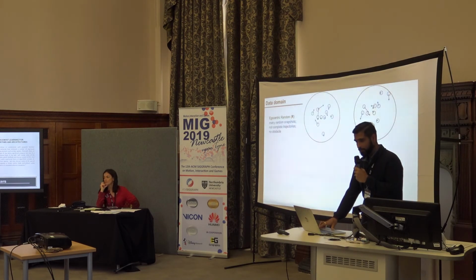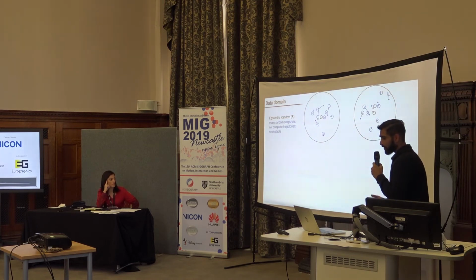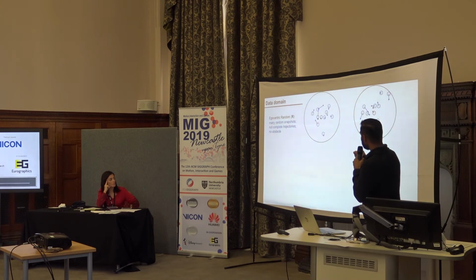The second data domain which we use is egocentric random, which we abbreviate as R. The thing we need to notice here is that there is no obstacle.